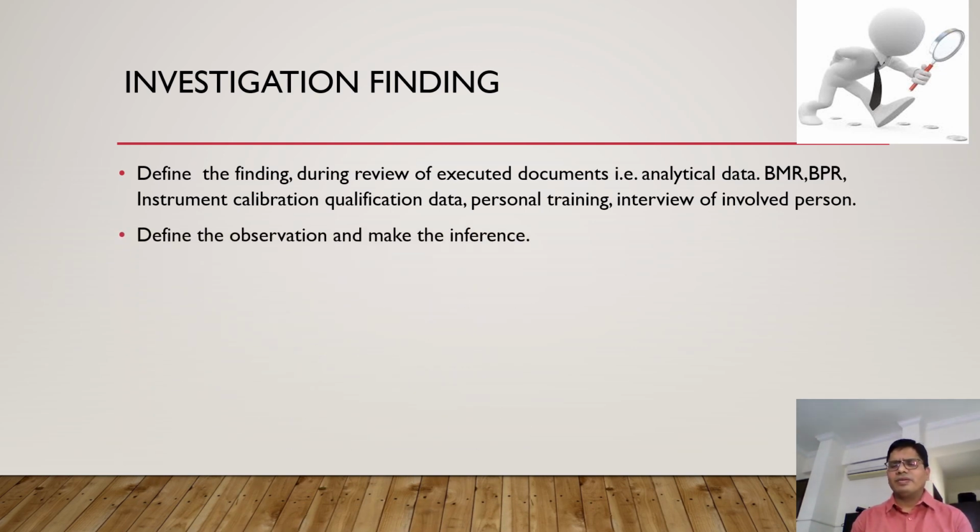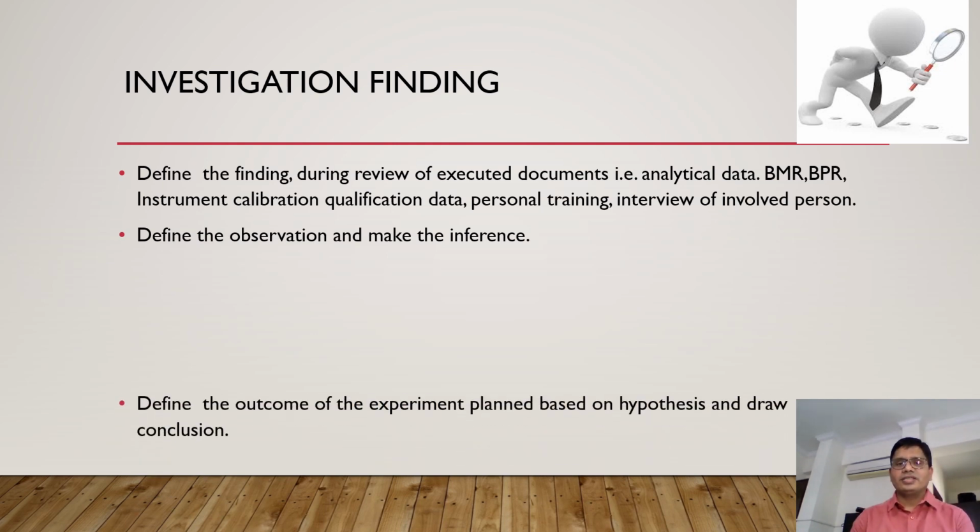Define the observation and make the inference. Like in our case, we have checked material, machine and method. So these 3 we can write are all ruled out, because in our case the method is okay, machine is okay, material which used for the analysis is okay. So all 3 are ruled out. We have to write a very clear inference.